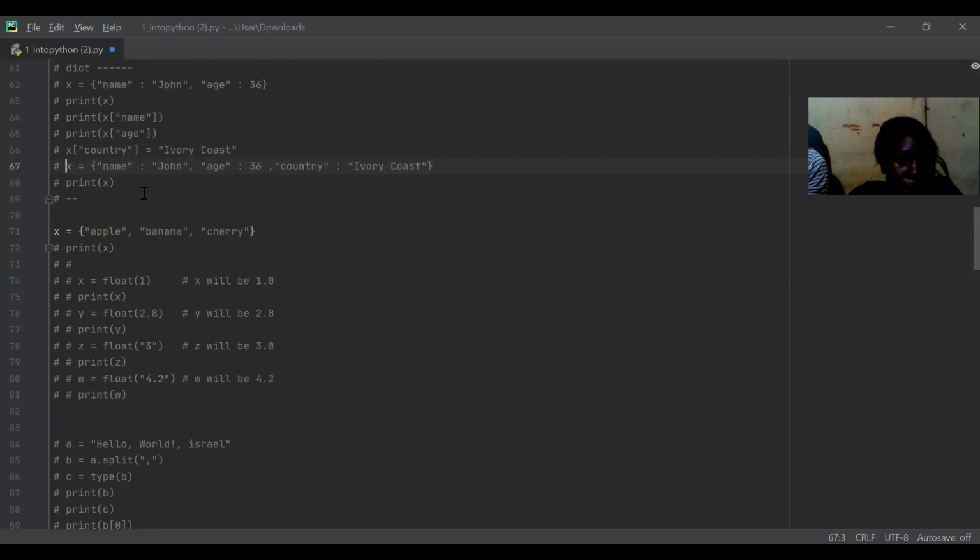Let's say we have here x. Same here, but here x will be apple, banana, and cherry. Because x is only strings, it will be an array, all right? An array which contains apple, banana, and cherry. So now if I want to print x, it will print me apple, banana, and cherry.